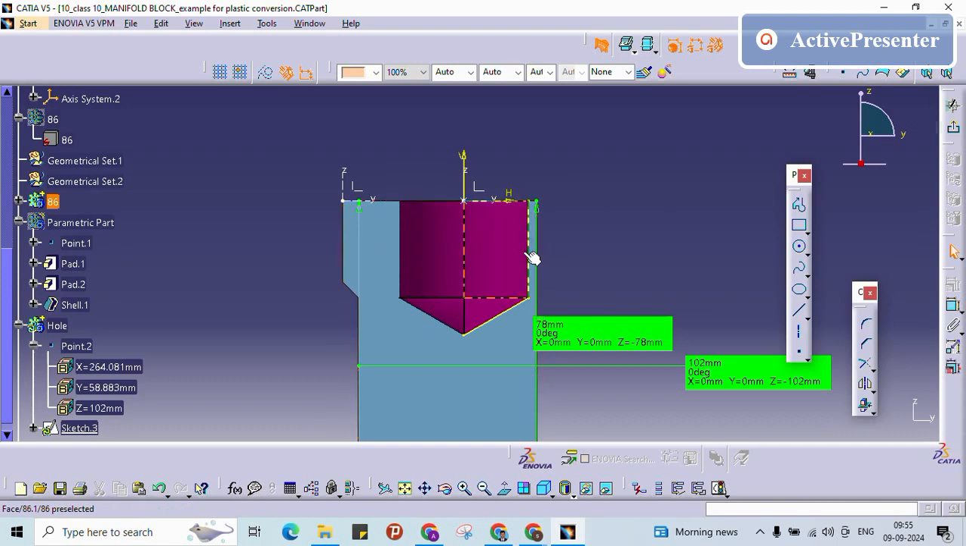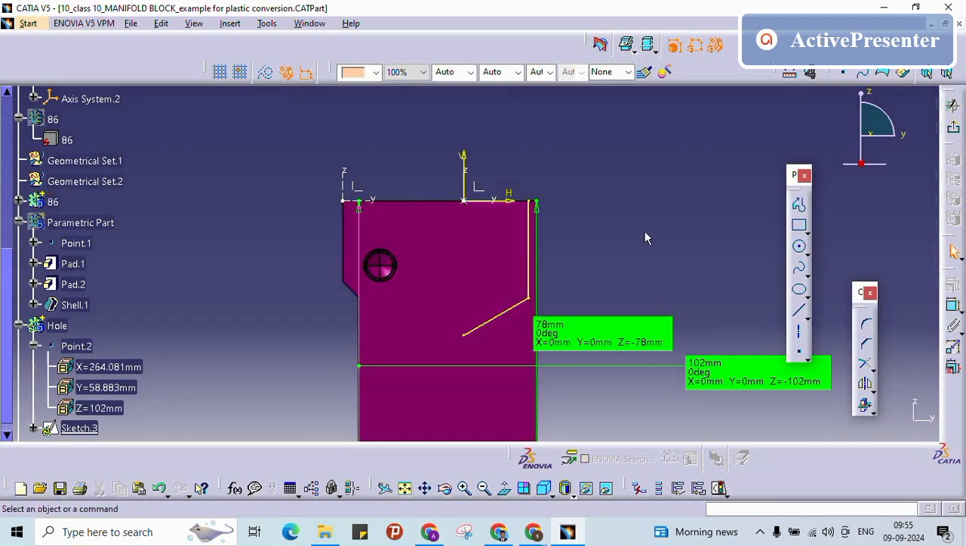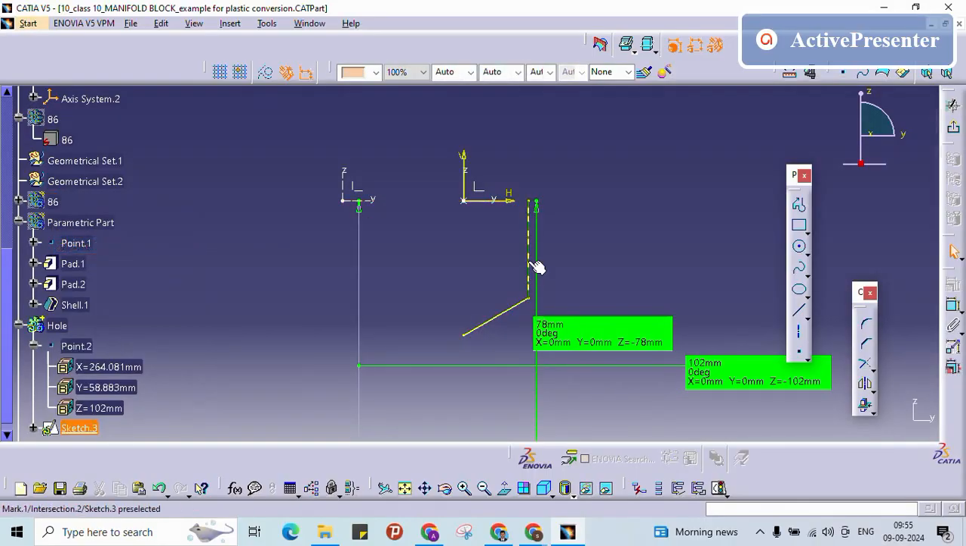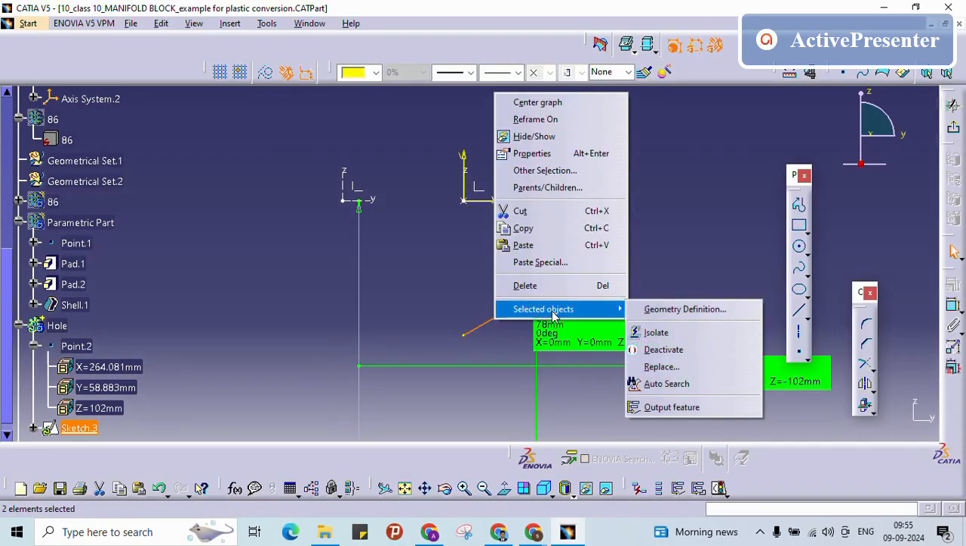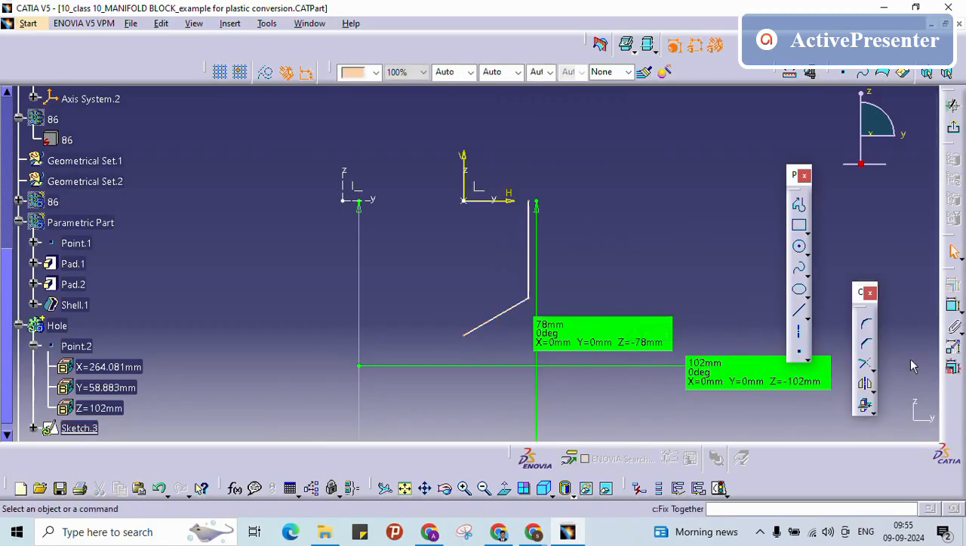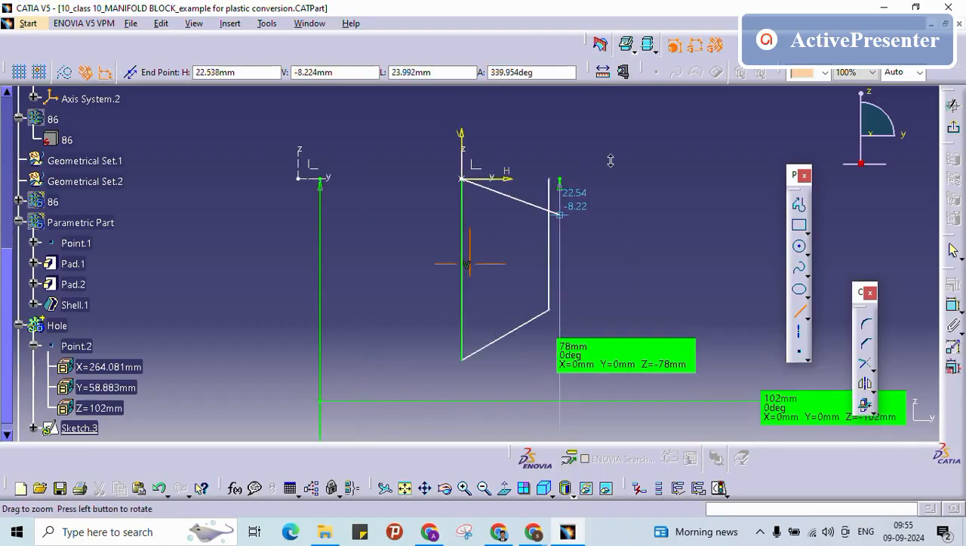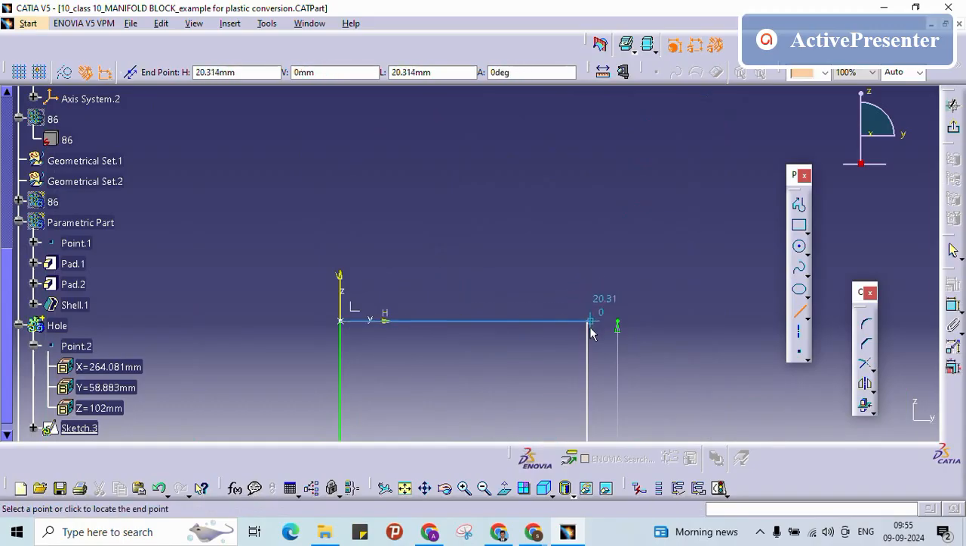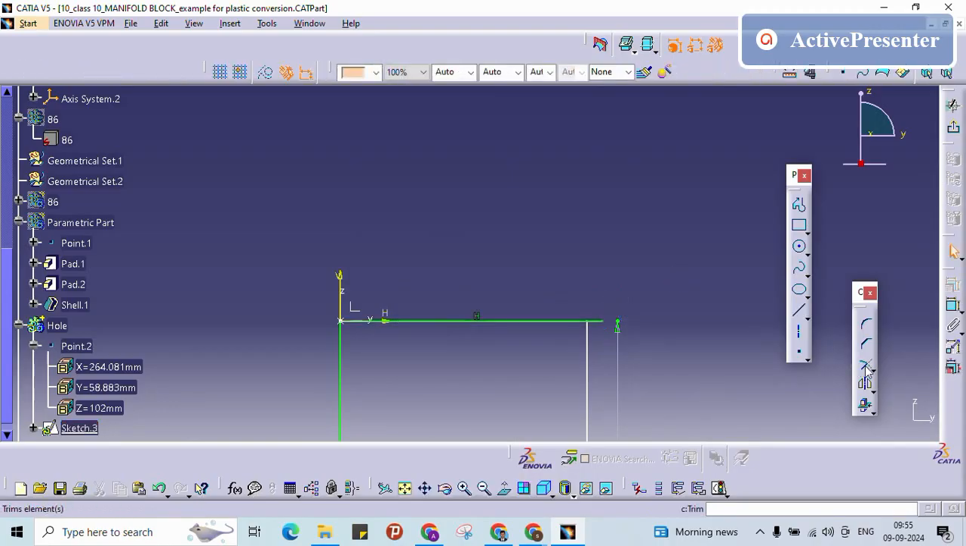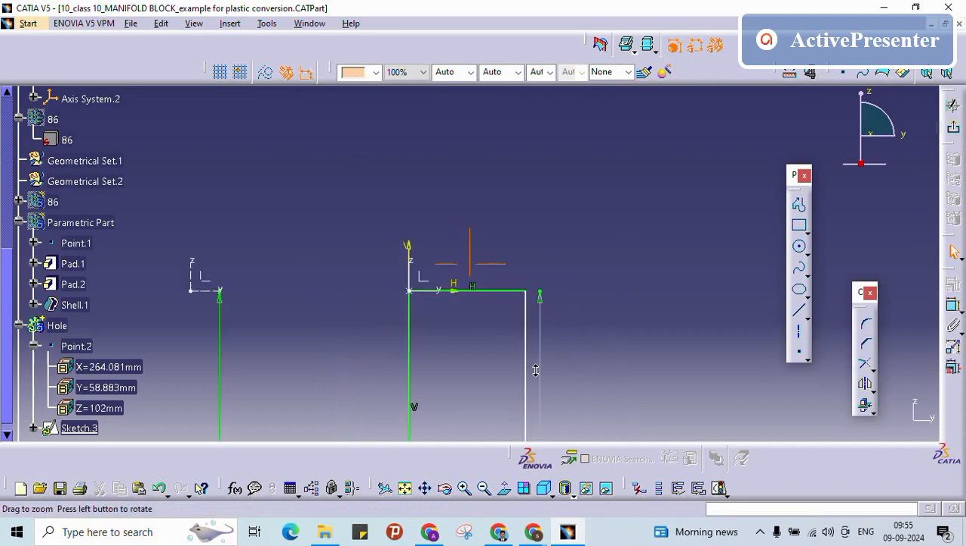I have to break this link. So already I have this link, right? I am just hiding this one, just isolating it. Now I have one. So this is not joining properly. I am just extending it and I will connect this line with this line.